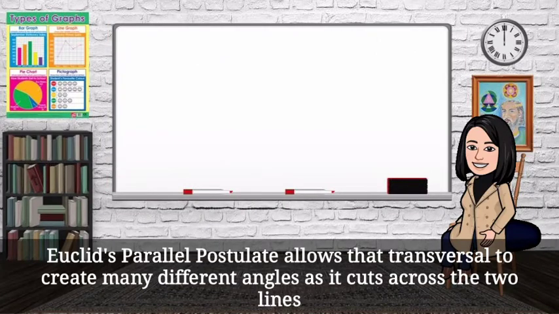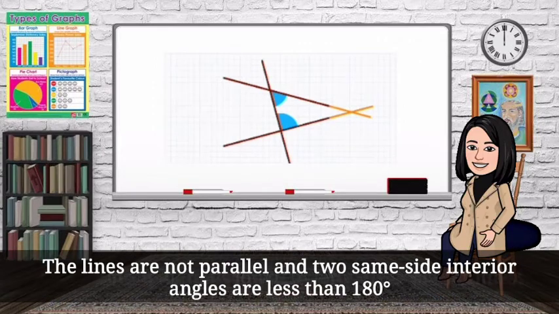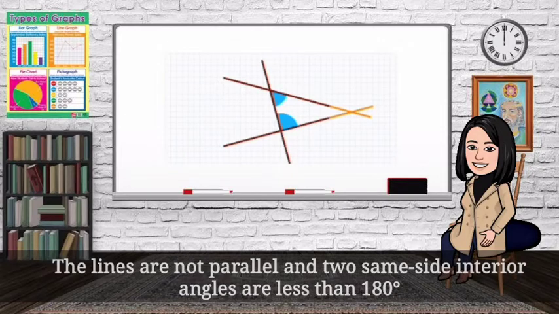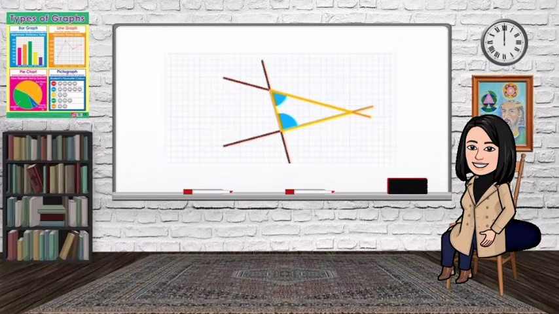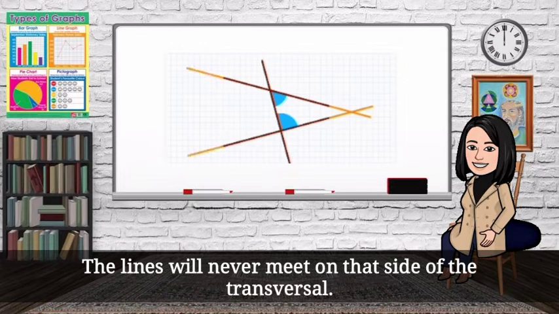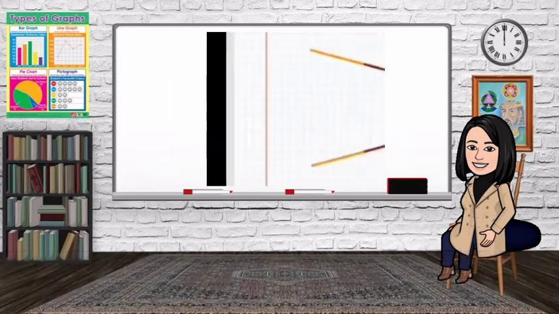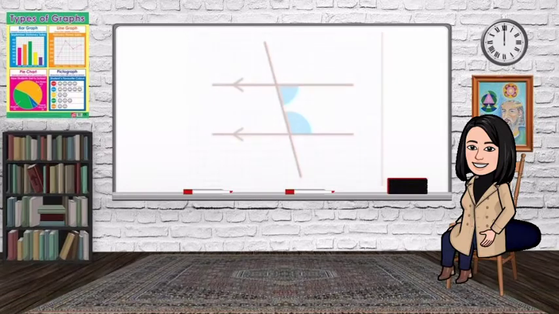Euclid's parallel postulate allows that transversal to create many different angles as it cuts across the 2 lines, but it all boils down to only 3 possibilities. The lines are not parallel and 2 same-side interior angles are less than 180 degrees. The lines will eventually meet on that side of the transversal. The lines are not parallel and 2 same-side interior angles are greater than 180 degrees. The lines will never meet on that side of the transversal. The lines are parallel and any 2 same-side interior angles will be equal to 180 degrees. The lines will never meet.